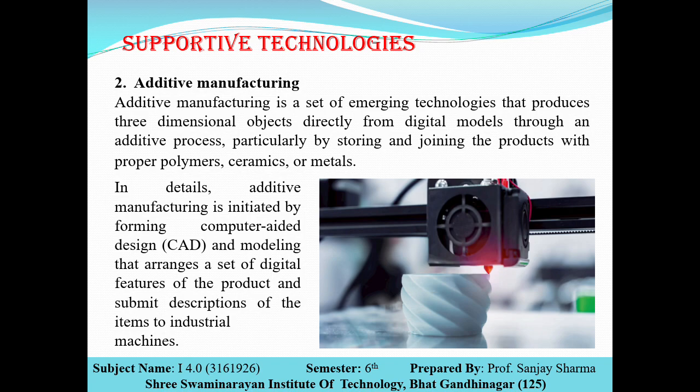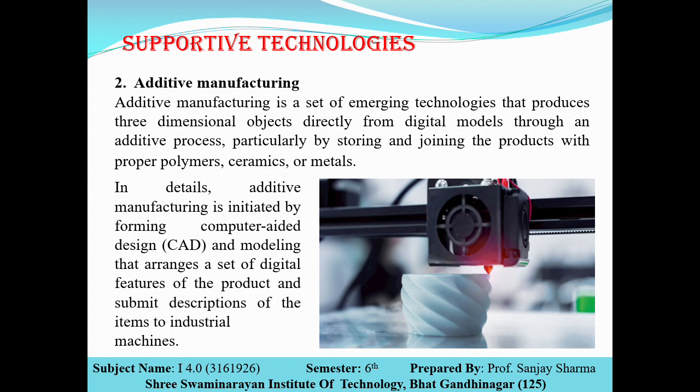In detail, additive manufacturing is initiated by forming computer aided design and modeling that arranges a set of digital features of the product and submits the description of the item to the industrial machine. It means a 3D CAD model is designed, and after that this 3D CAD model is uploaded in G code software, like Cura, Snapmaker, or some of the 3D printer companies that have their own software.